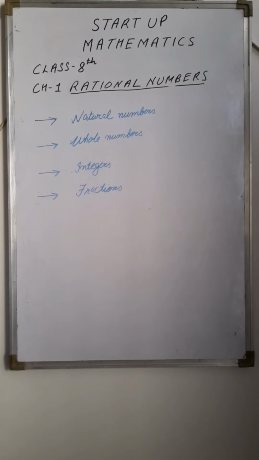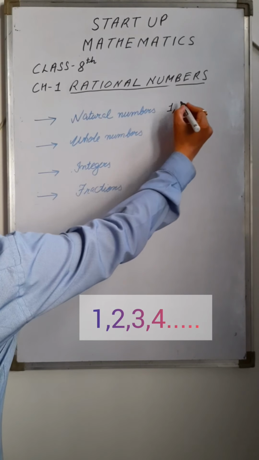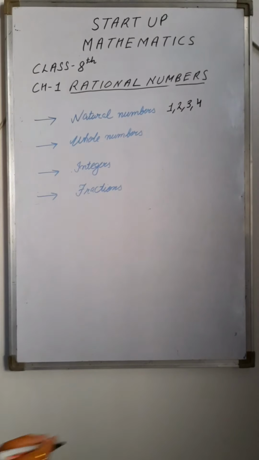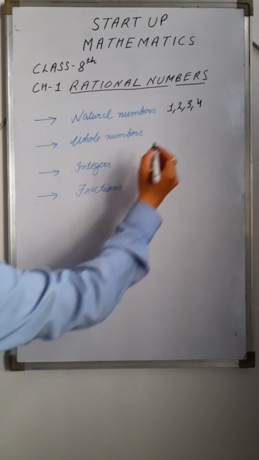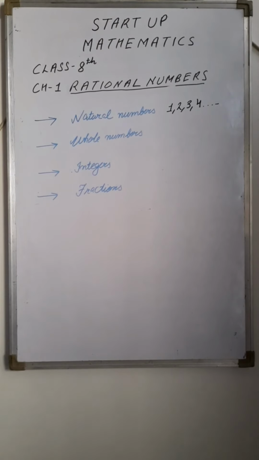As you know very well about the natural numbers. What are natural numbers? They are counting numbers and start from 1, 2, 3, 4, starting from number 1 and so on. These numbers were used to count since time immemorial, right?